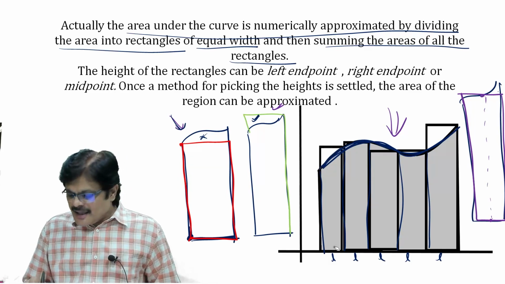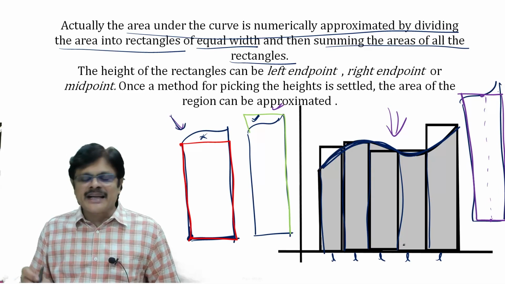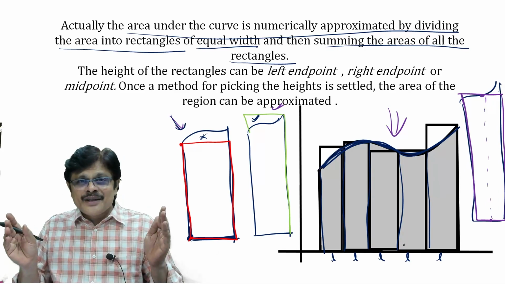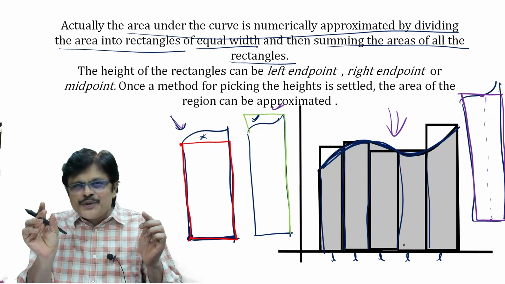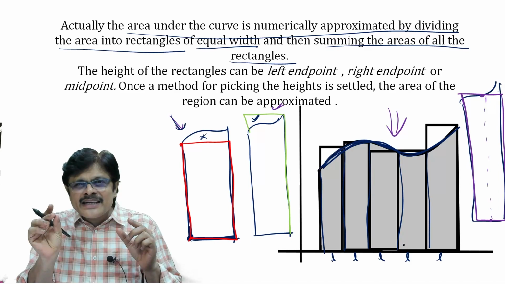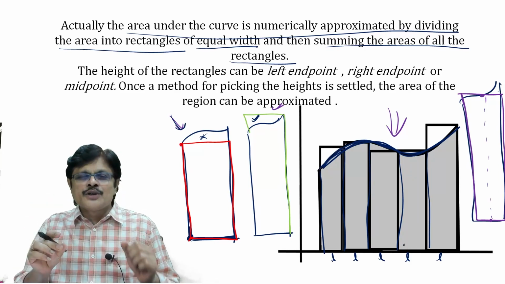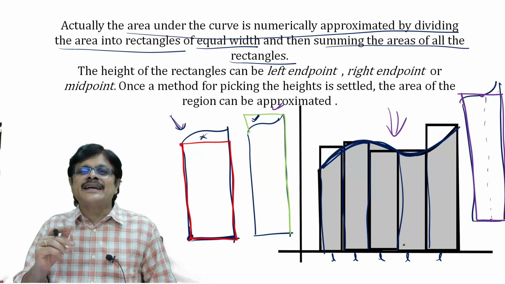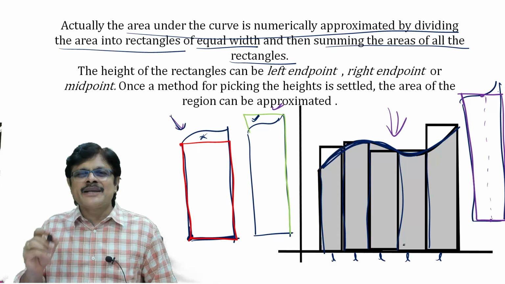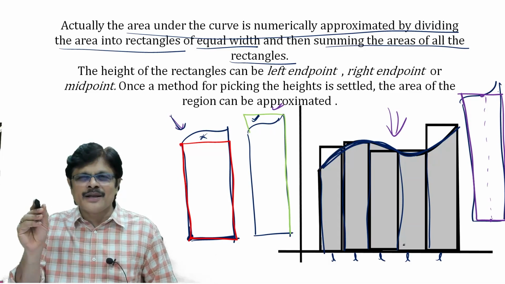But here we are having only 5 rectangles. When you increase the number of rectangles, the width will be reduced, and by that the area value also will be reduced and the error also will be reduced. So when you make the number of rectangles infinite, that is very large, that error will be negligible.